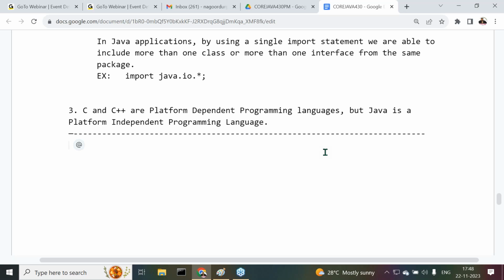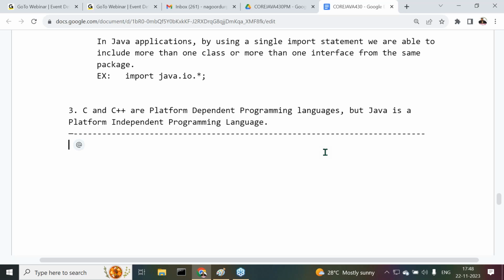Before going to understand whether C, C++ and Java are platform dependent or platform independent, first we have to understand what is a platform dependent programming language and what is a platform independent programming language. After that we will understand how C and C++ are platform dependent and how Java is platform independent. Later on we are going to understand it. But first of all we have to understand these definitions.